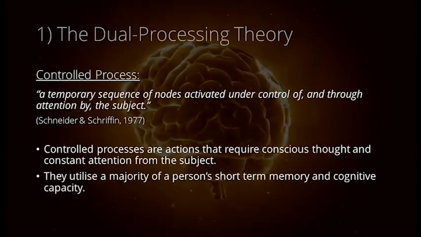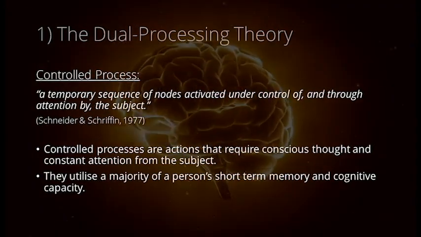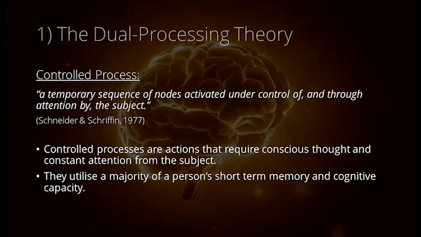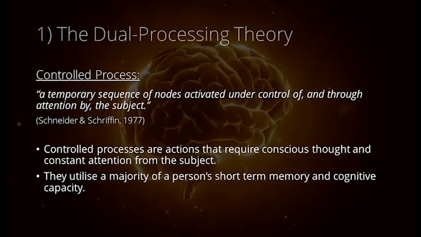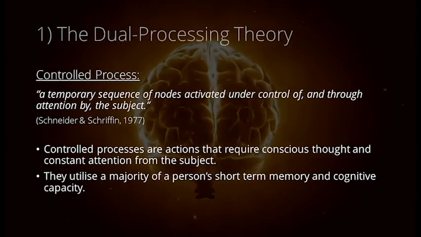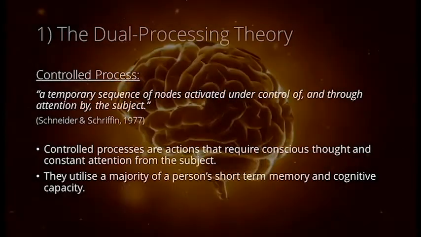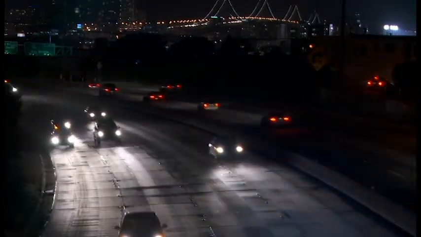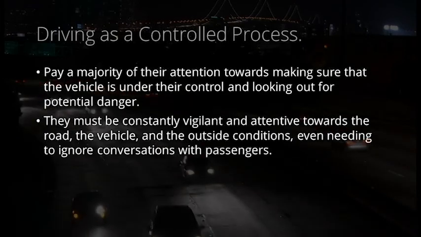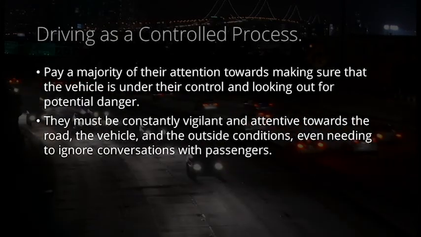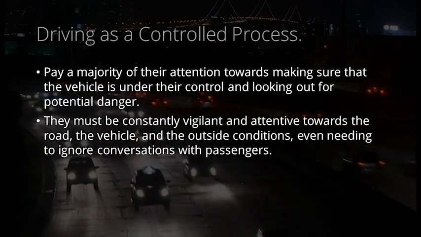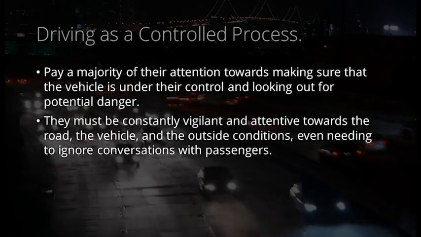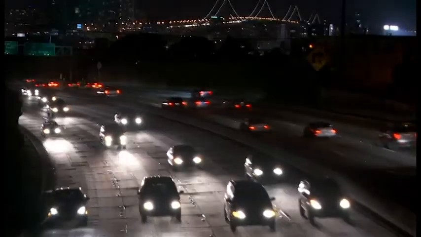Controlled processes, on the other hand, were defined as a temporary sequence of nodes activated under control of and through attention by the subject. Controlled processes are actions that require conscious thought and constant attention from the subject. They utilize a majority of a person's short-term memory and cognitive capacity. For example, when a person begins driving for the first time, they must pay a majority of their attention towards making sure that the vehicle is under their control and to looking out for potential danger. They must be constantly vigilant and attentive towards the road, the vehicle, and the outside conditions. This would be an example of driving as a controlled process.